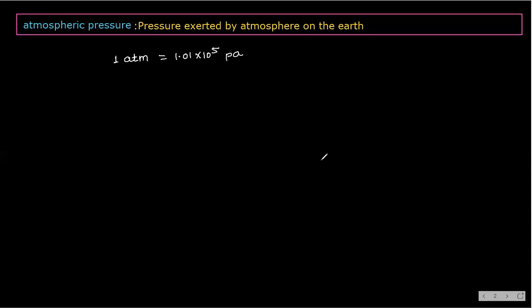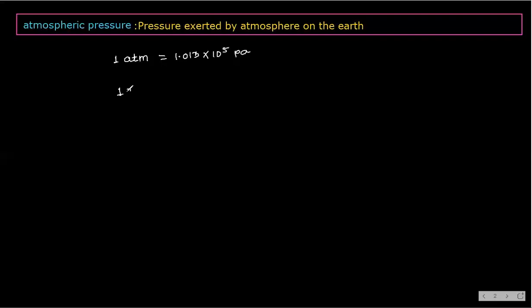Remember, if you want one more digit, it is 1.013 into 10 to the power 5 Pascal. One more digit I am adding. Okay. So another unit, and how we should convert.